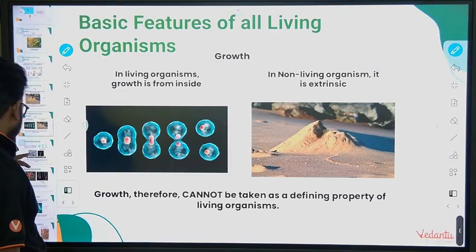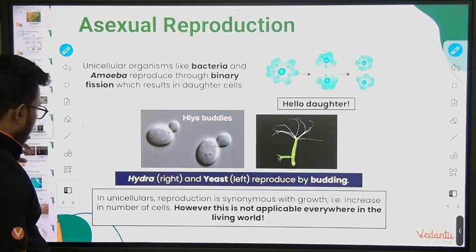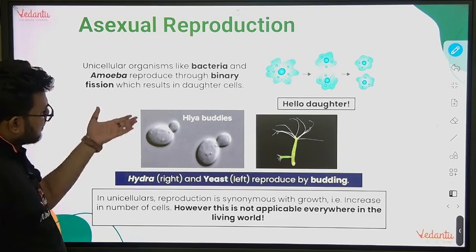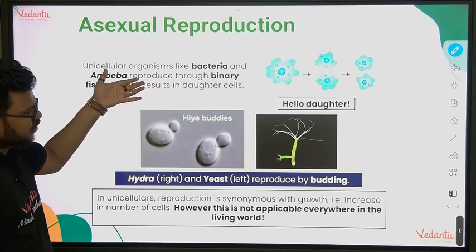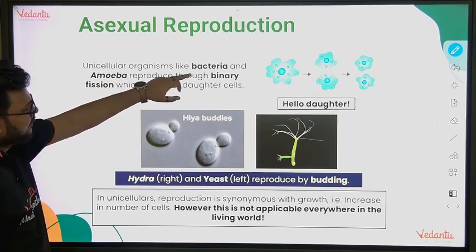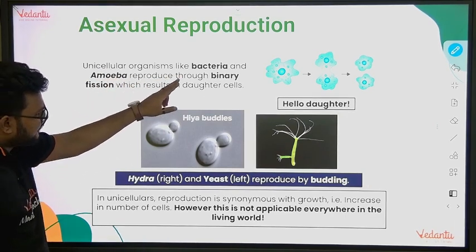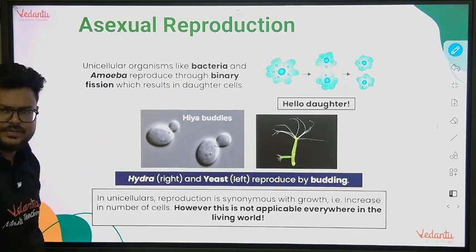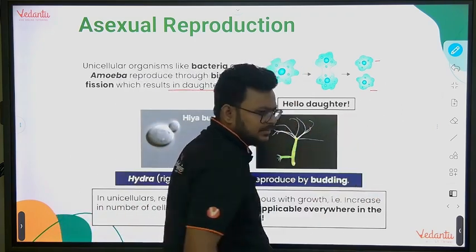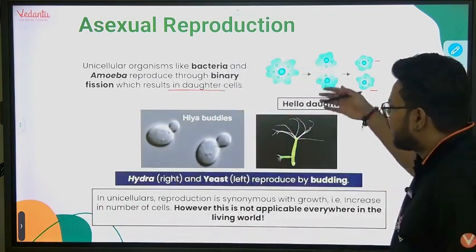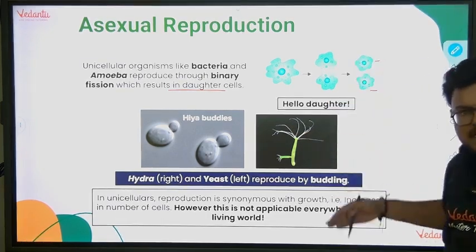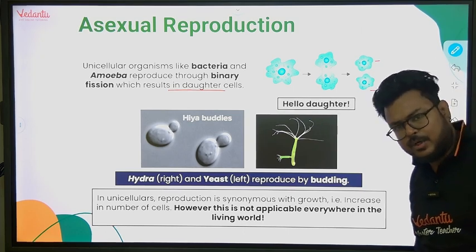Our next characteristic is reproduction. This point has already been covered, so ignore it. So if we talk about reproduction, there are two types: asexual reproduction and sexual reproduction. Like I said, unicellular organisms like bacteria and amoeba reproduce through binary fission, which results in daughter cells. And these daughter cells act as independent individuals. So in case of unicellular organisms, increase in number of cells is considered as growth also and reproduction also, right?